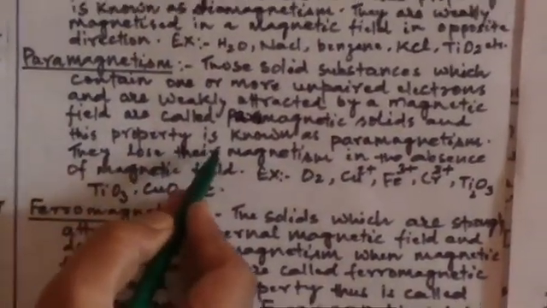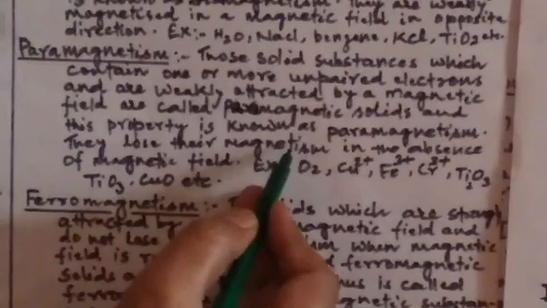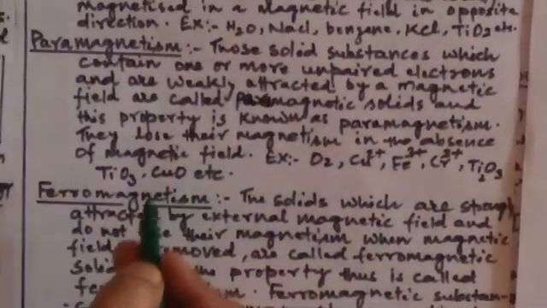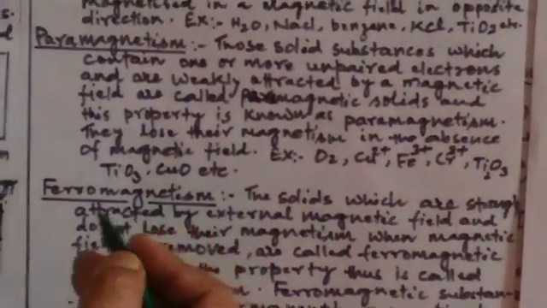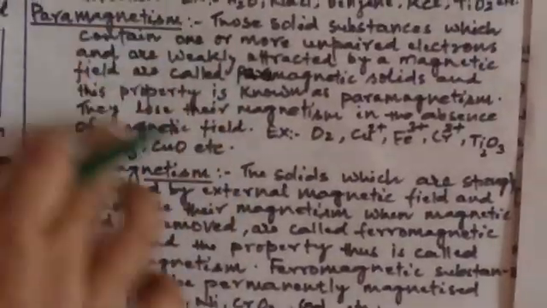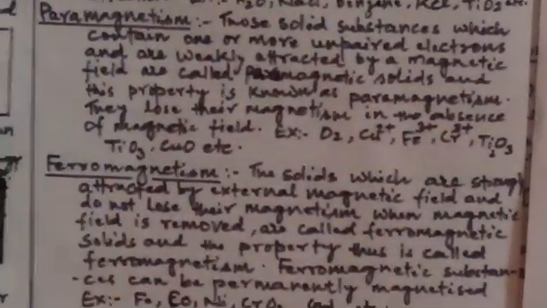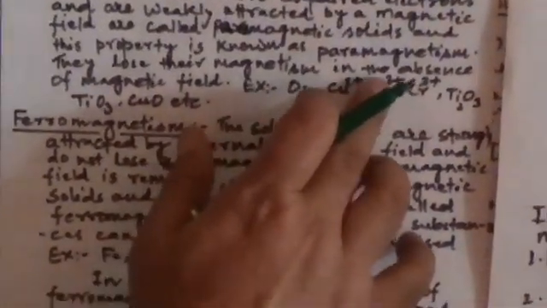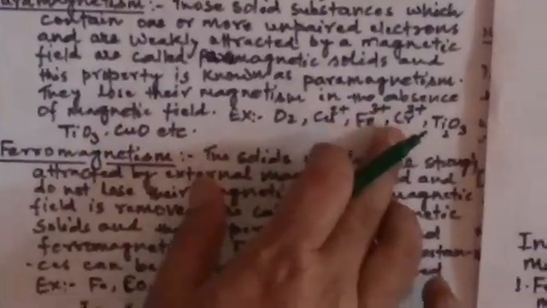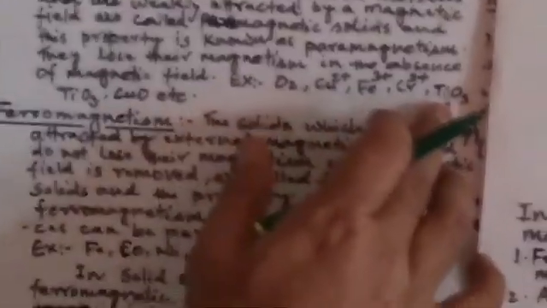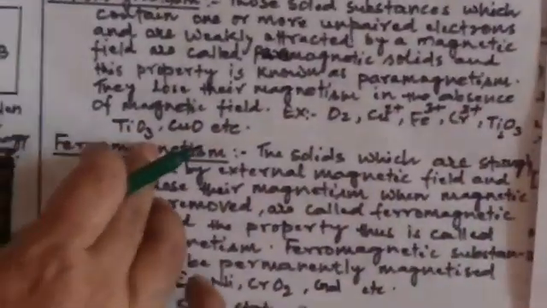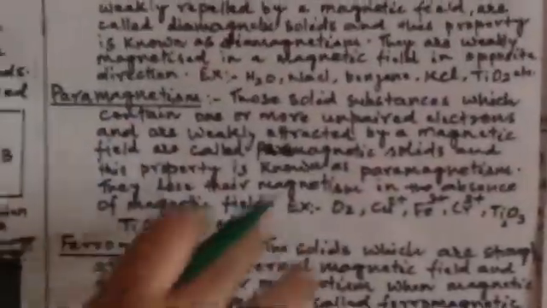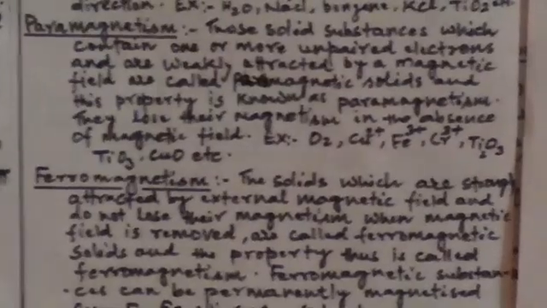They lose their magnetism in the absence of a magnetic field, which means they cannot be made a permanent magnet. Examples are O2, Cu2+ ion, Fe2+ ion, Fe3+, Cr3+, Ti2O3, TiO3, CuO, etc. These are the paramagnetic substances.